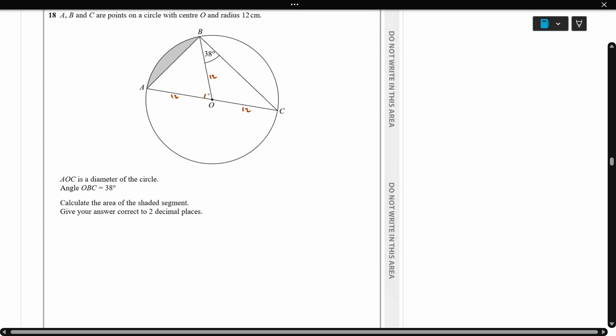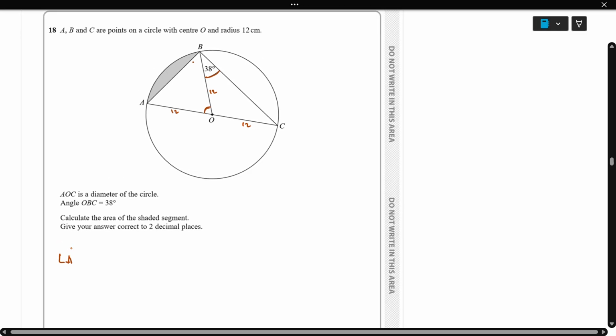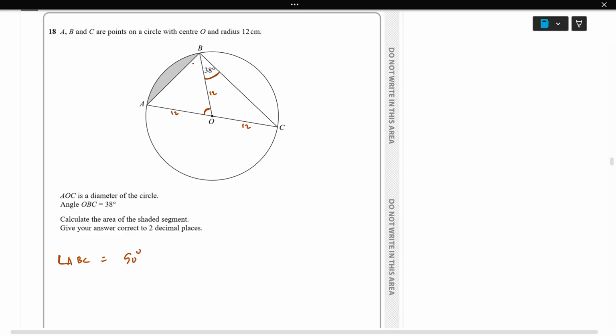First we need to find the angle for this sector, then only we can use the sector formula. Here 38 is given. As we know, the angle subtended by the diameter is 90 degrees, so angle ABC equals 90 degrees. So we can find this angle, which is 90 minus 38. Angle ABO equals 90 minus 38, which is 52 degrees.